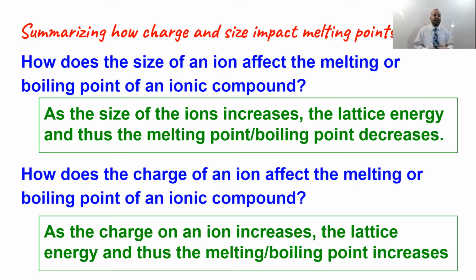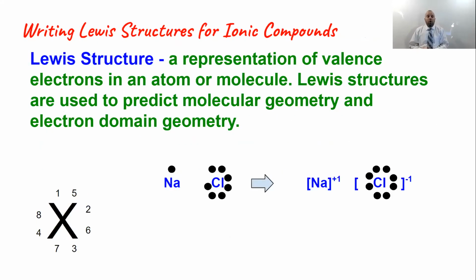Well, we saw in the previous slide that as the charge of an ion increases, that bond gets stronger. Melting point and boiling point are also going to increase. So, one of the last things that we're going to do today is learn how to make Lewis structures for ionic compounds. We saw some of this Lewis structure idea in our previous chapter, but now we're really going to put these two pieces together and start looking at Lewis structures for compounds instead of for individual atoms.